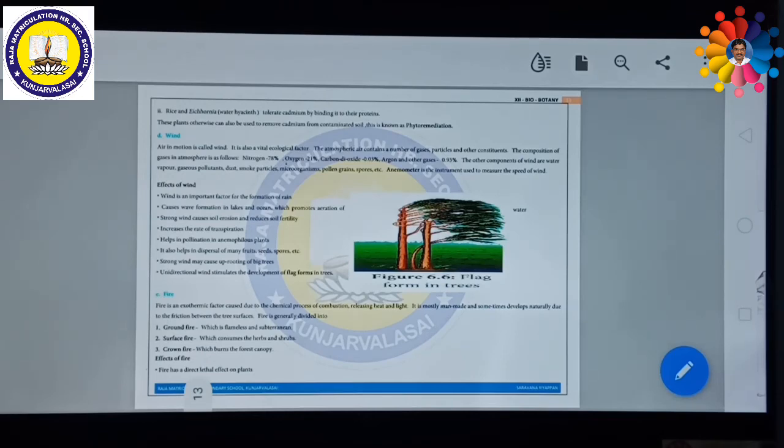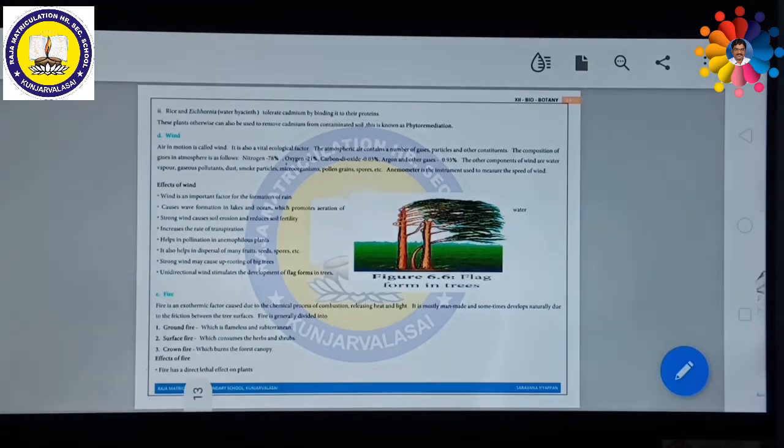Fire is generally divided into three different types: ground fire, surface fire, and crown fire. What is meant by ground fire? Ground fires are flameless and subterranean. That means the fire is underground, not visible to the open eye.